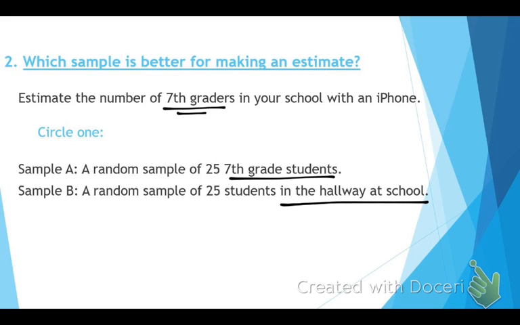Which one do you guys think is better? A. Why is it better than B? Because it could be 12th graders and 10th graders. You're right. In the hallway, it could be any age level, okay? It could be 8th graders, 10th graders, 12th graders. We only want to know 7th graders, so sample A is the better choice.